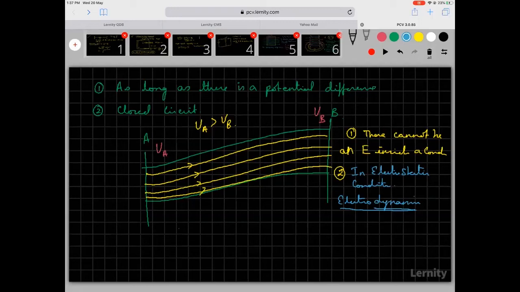Current is nothing but the rate of flow of charge. So in this chapter, we are going to talk about current, the rate of flow of charge. We are going to analyze and ask what is going to happen, when will charge flow, why will charge flow, how much charge will flow. So we will ask ourselves all those questions and obviously we will answer as many as we can. Okay, so this is what it is.